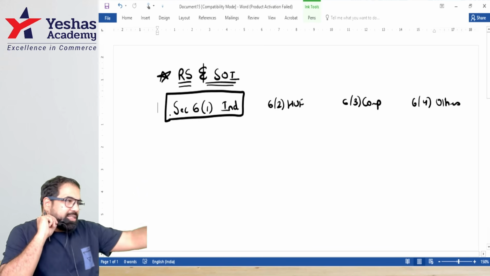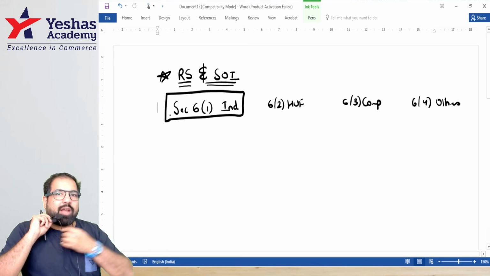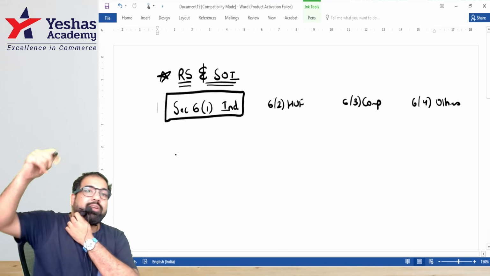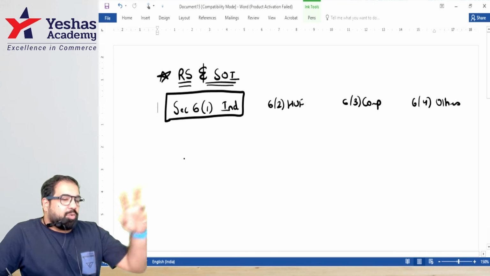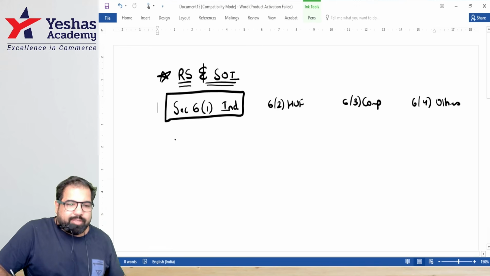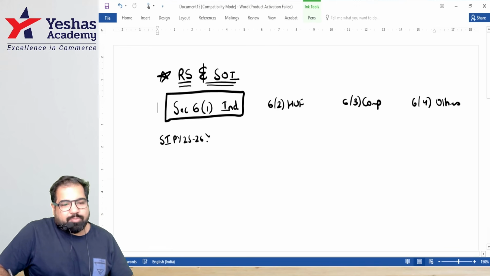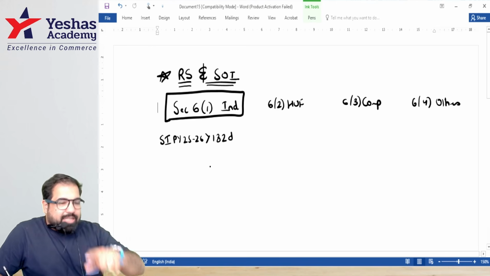So let's talk about it first. You and me are individuals, guys. For our individual residential status, we'll have to calculate the number of days. And there are two Lakshman Rekhas. The first Lakshman Rekha: if your stay in India in the previous year 25-26 is more than the limit, then you become a resident if you cross this Lakshman Rekha.